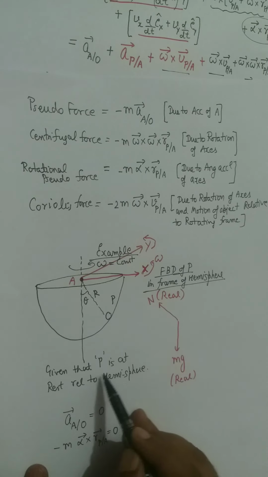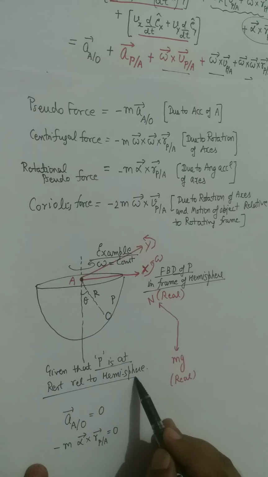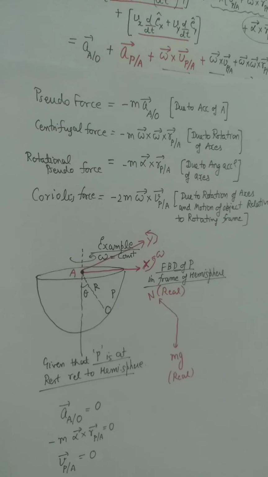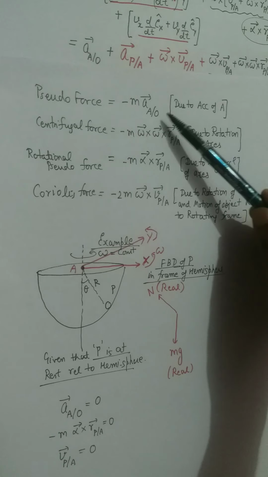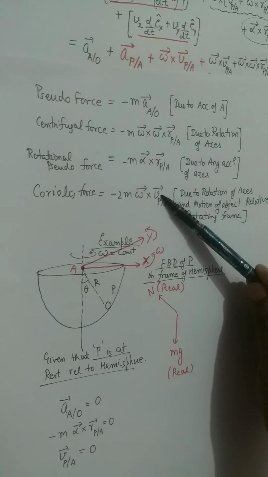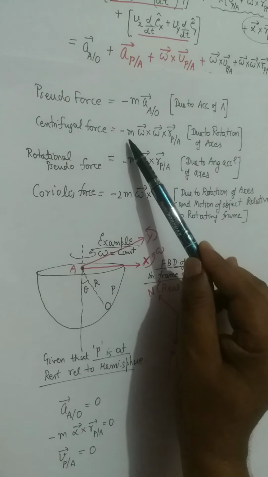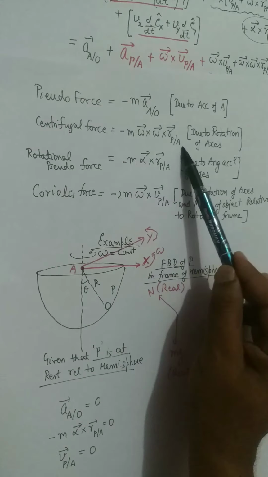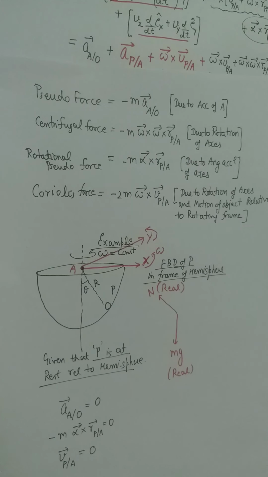And when it is given that P is at rest relative to the hemisphere, then the velocity of P relative to A is 0 as given. So these three are now 0. First one is 0, third one 0, fourth one 0. So the only virtual force will be the centrifugal force.